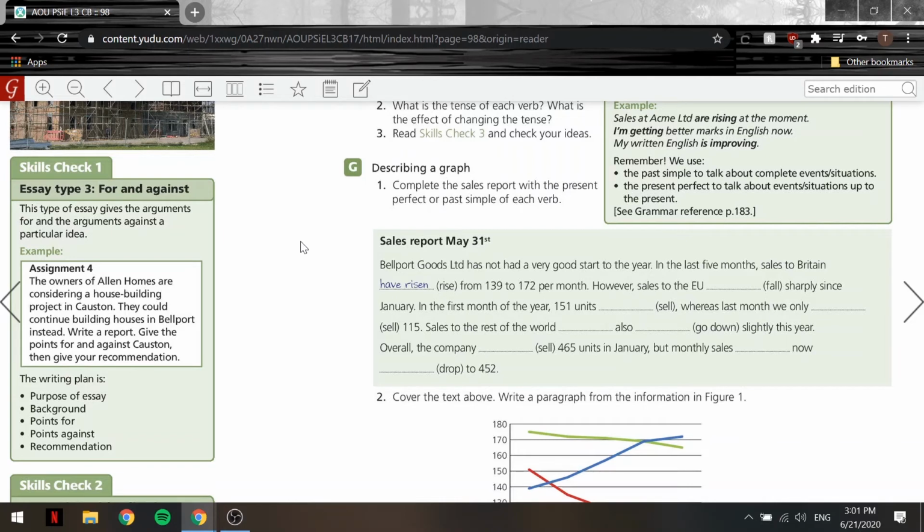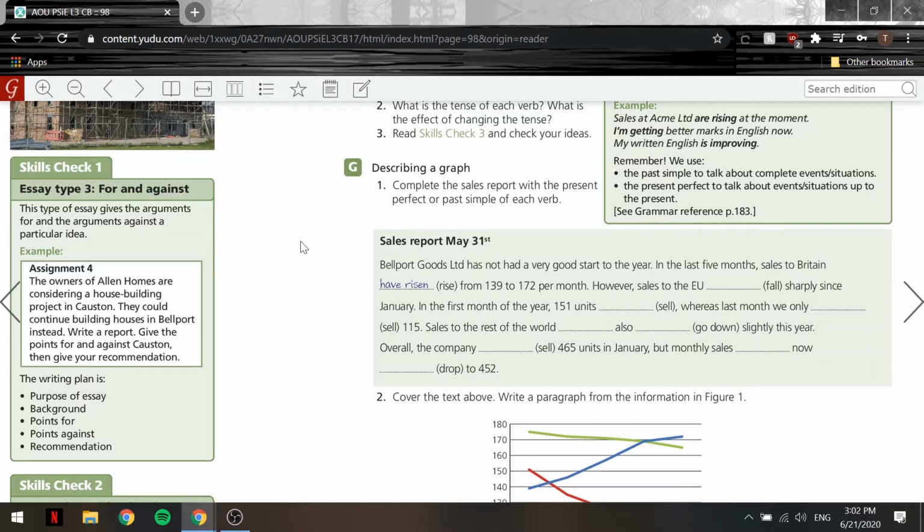However, sales to the EU have fallen sharply since January. In the first month of the year, 151 units were sold, whereas last month we only sold 115.